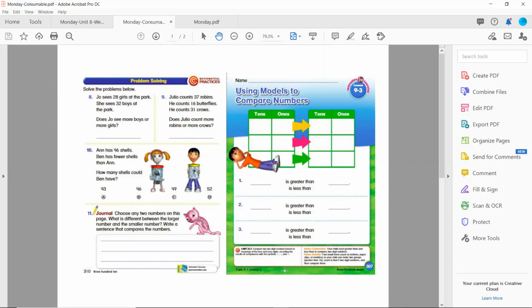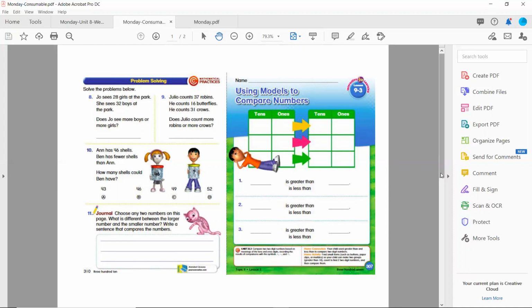Here we go. Using models to compare numbers. Now on this page, if you follow along with the video, you probably could fill this out with the video. If you want to just make up your own numbers, you can do that too. I would just suggest skipping this page, but I will read what it says just so you know. It says, is greater than, is less than. So for example, you could write the number 52 and then the number 61, and we would circle one of these options. 52 is less than 61.